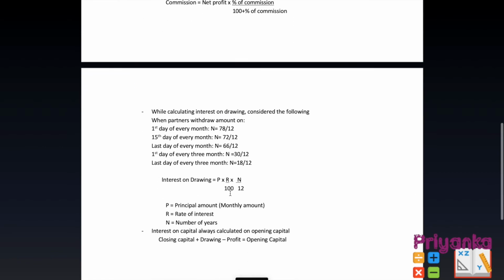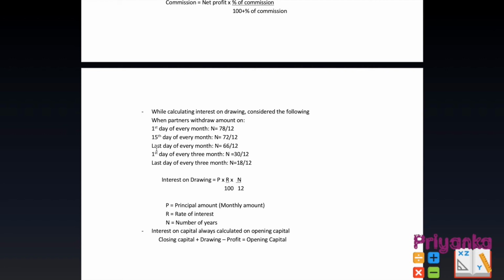Moving to the next. While calculating interest on drawings, consider the following: when partners withdraw an amount on the first day of every month, the number of years N we have to take is 78 divided by 12. This will be given in the question, so you pick accordingly. If it is given that the 15th day of every month, we will take 72 divided by 12.